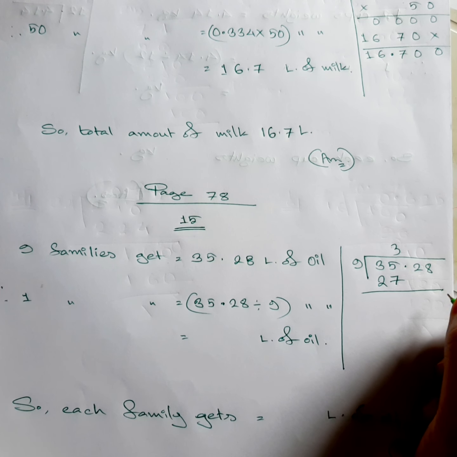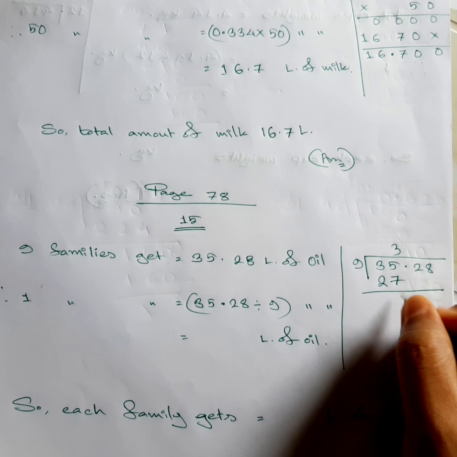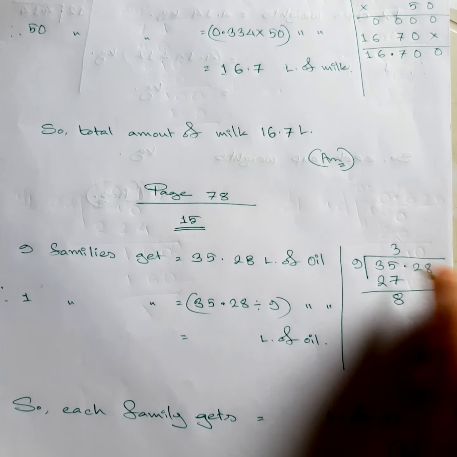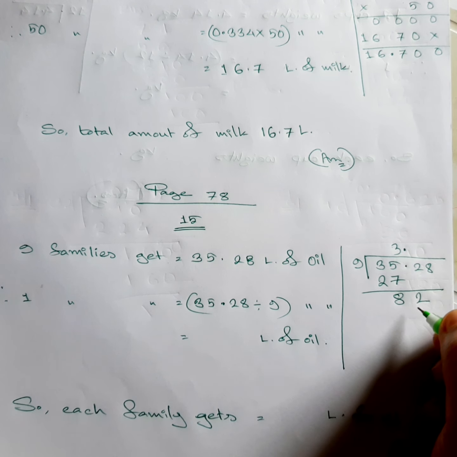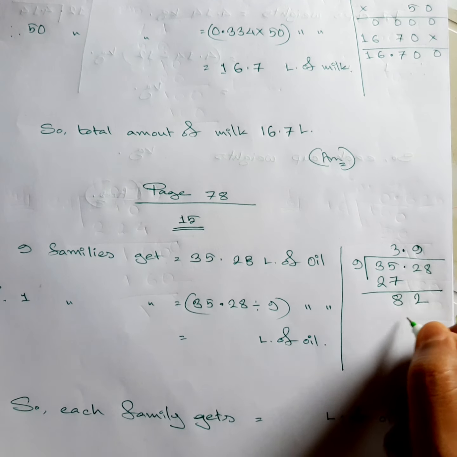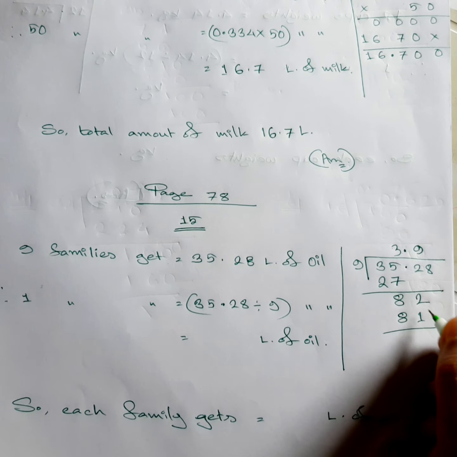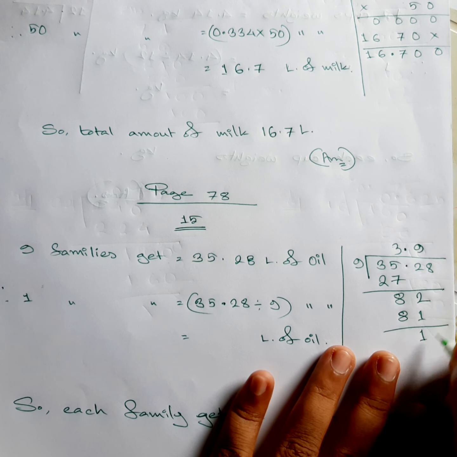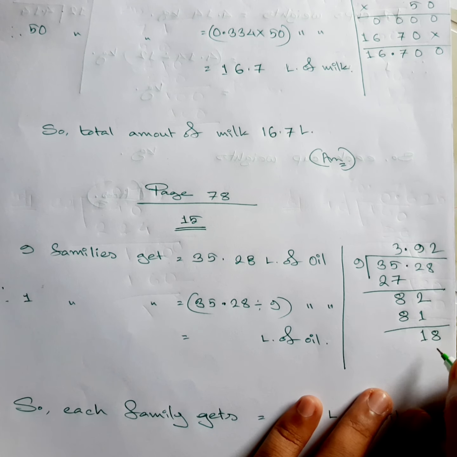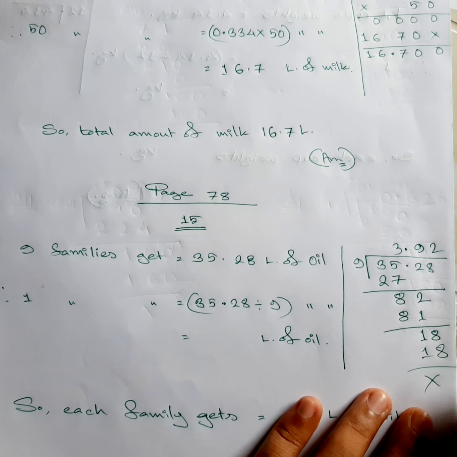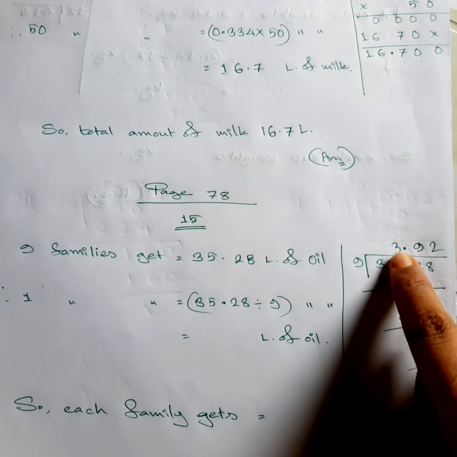After subtracting, we will get what? We will get 8, and this decimal we are crossing, so we need to take it up and put down 2. Now 82 can be divided by 9 for how many times? 9 9s are 81, and this one is 1 and this 8 will come down and goes for 2 times. Okay, this is the answer, 3.92.